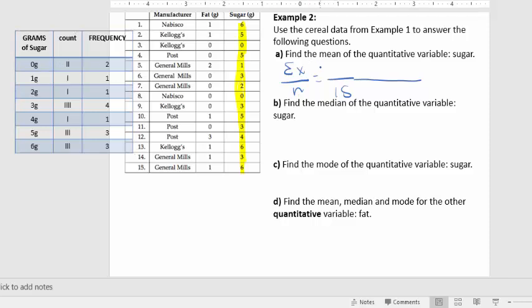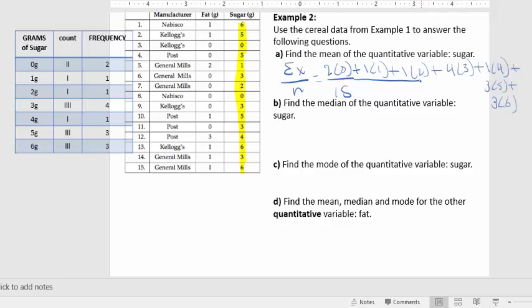So we could think of this as 2 times 0. There was 1 one, so that's 1 times 1. There was 1 two, so that's 1 times 2. There were 4 threes, so that's 4 times 3. There was 1 four, there were 3 fives, and there were 3 sixes.